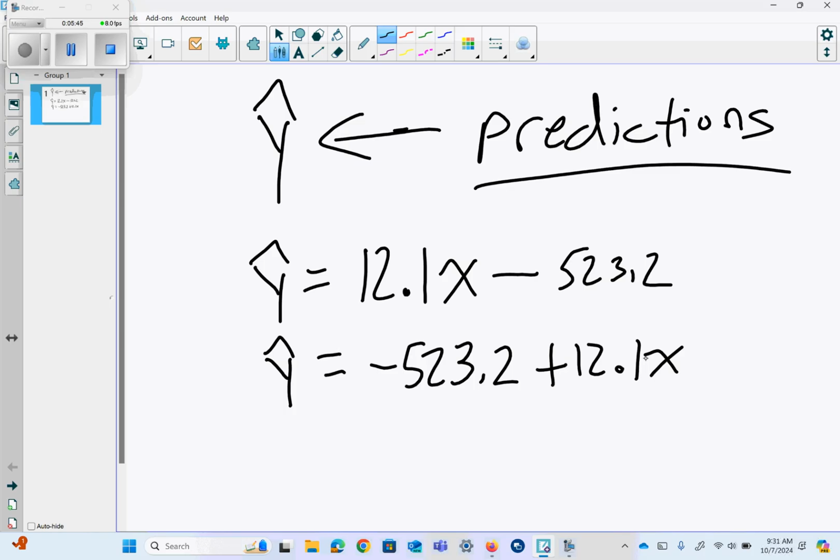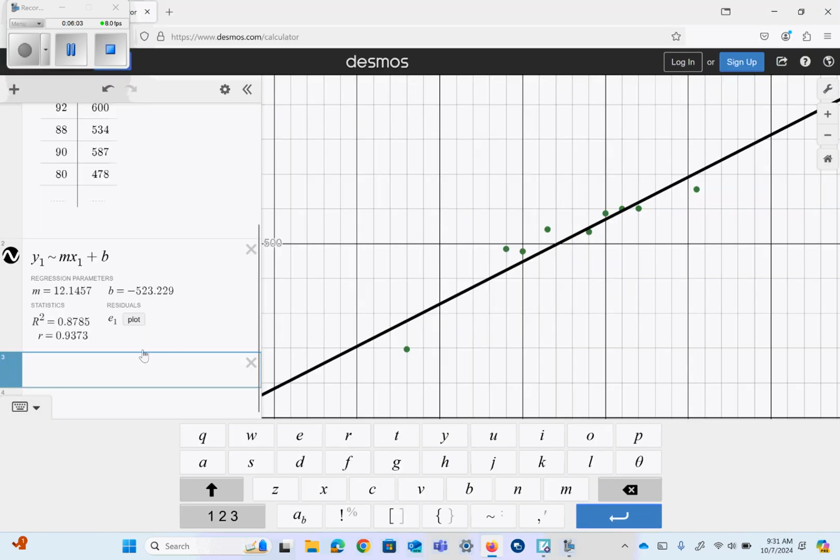It says predict the number of visitors to the water park on a day which the high temperature is 75 degrees. So what we can do, we can work hard and sub 75 in right there and do the math, or, okay, watch this.